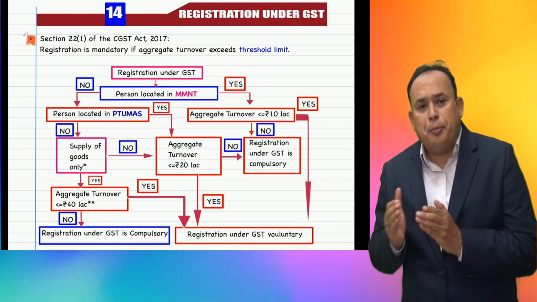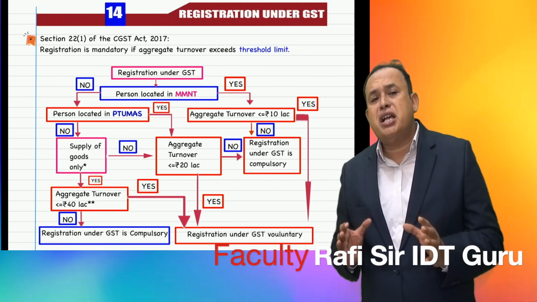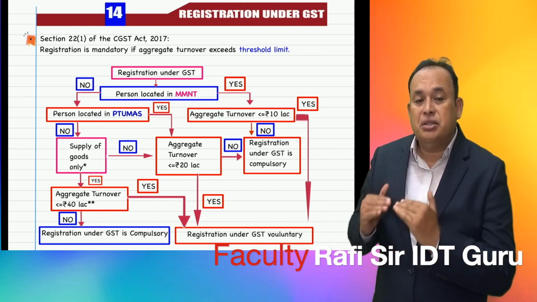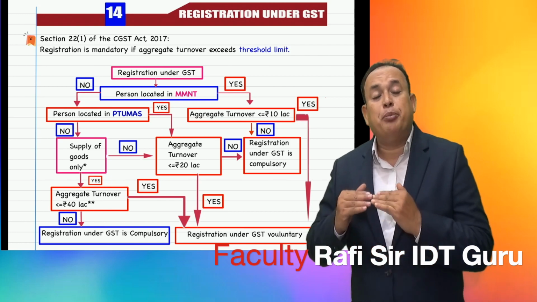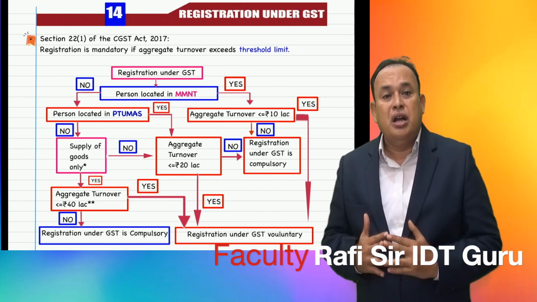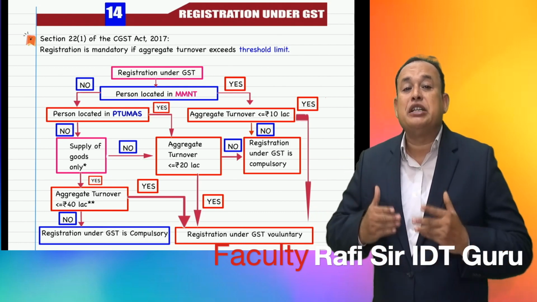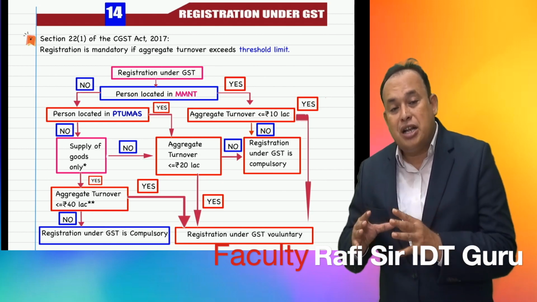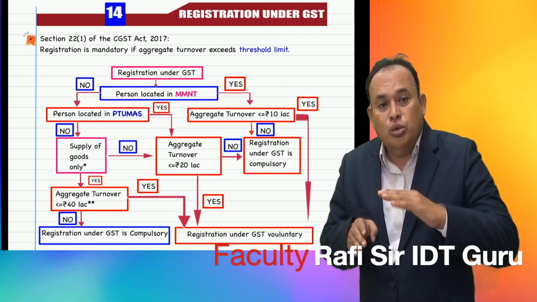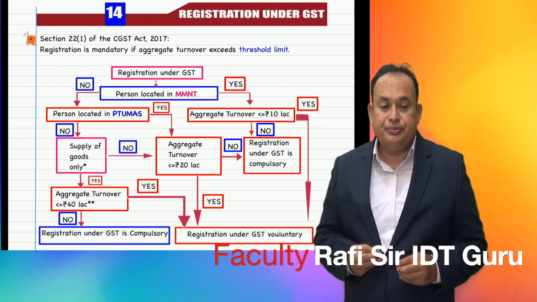Section 22 subsection 1 of the GST refers that registration is mandatory based on the turnover, based on the threshold limit of tax of a particular person who is an unregistered person so far. You should go for registration if you exceeded the threshold limit, that is, your aggregate turnover in a financial year exceeded a particular value. Then you have to mandatorily apply for registration.